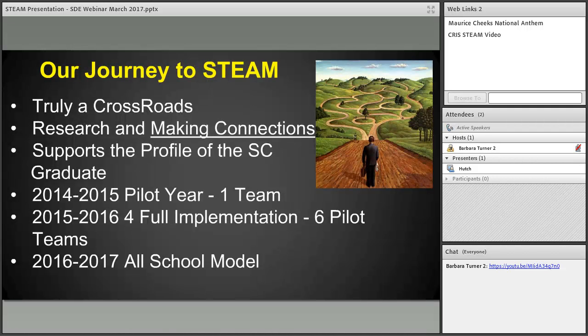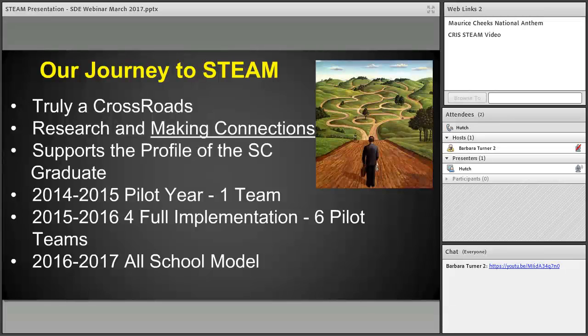So what you see now is a slide that outlines our journey to STEAM, and the fact that our name is Crossroads is important to us because it really is a time in a child's life when they start selecting friends, they start selecting what direction they want to go in academically, what their personal interests are, and it's a critical time. So we try to keep a close eye on what we offer our kids and how we help guide them and prepare them for success as they go into the 7th and 8th grade and then on into high school and beyond.